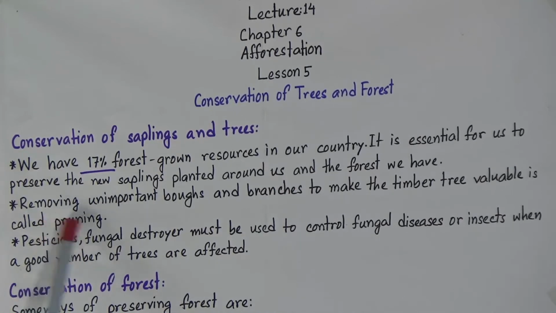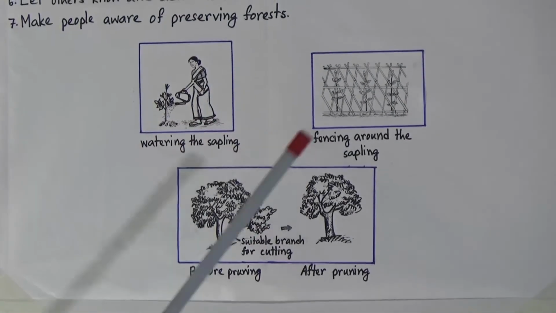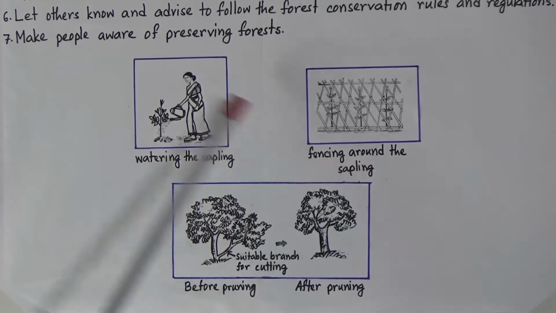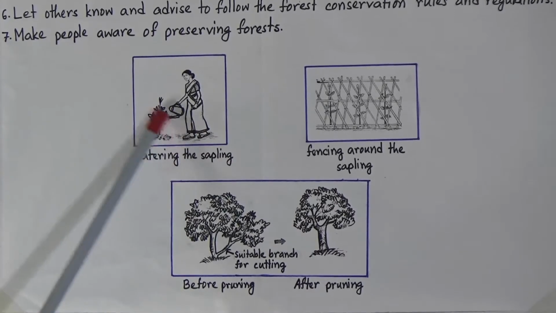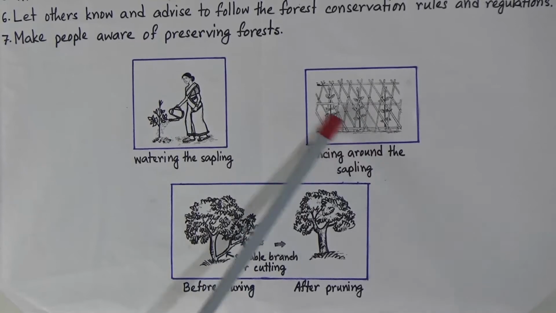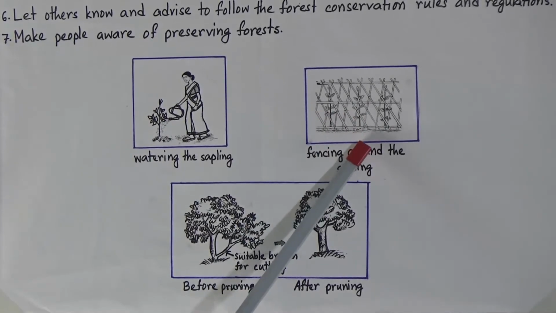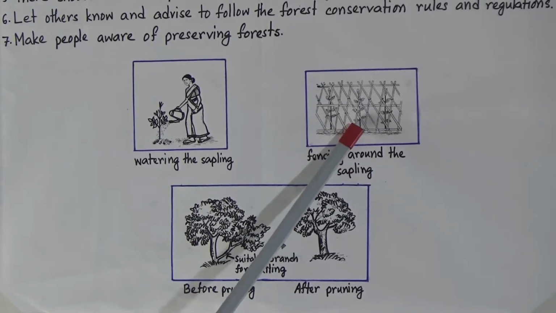And removing unimportant boughs and branches to make the timber tree valuable is called pruning. Now look, there are some ways to nurture the saplings or the trees. Now look, watering the sapling, fencing around the sapling. So we will water around the sapling. When the plant is young, we will water them regularly, and we will make a fence around them so that we can protect them from the cows or the other harmful incidents.